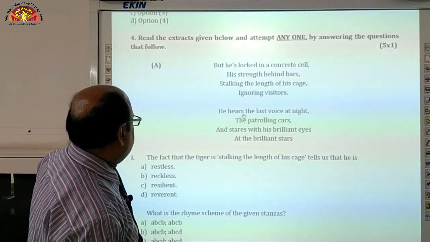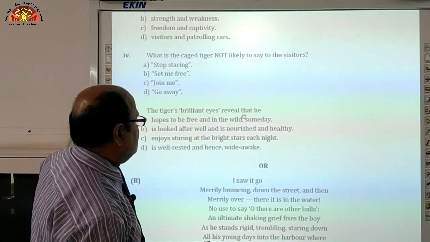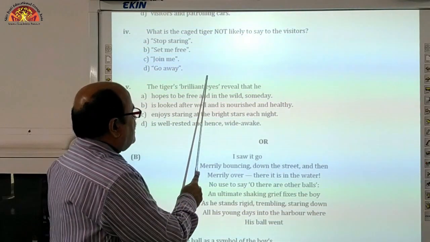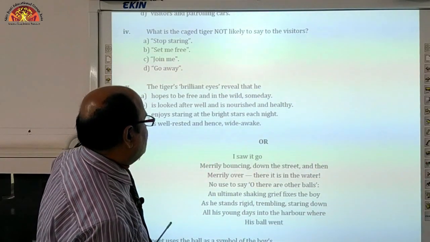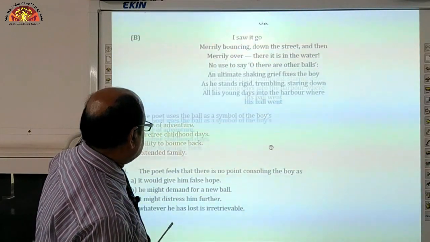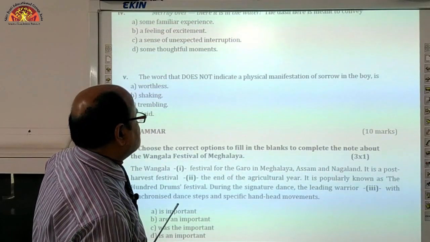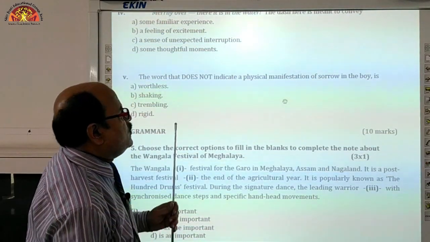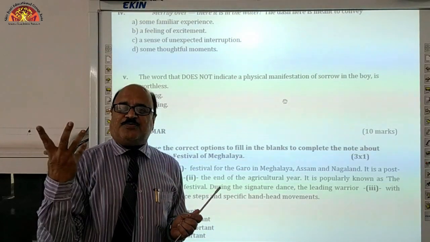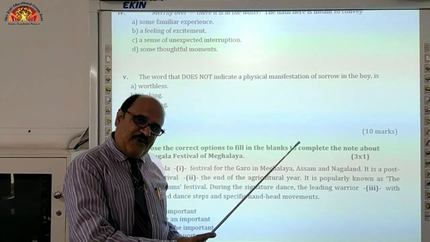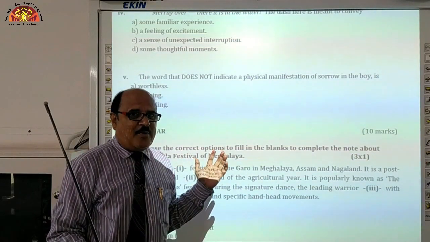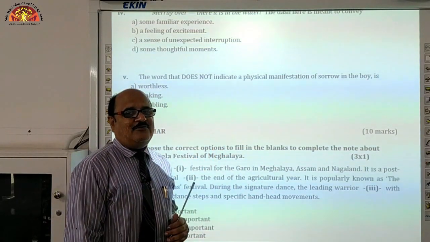The same MCQ pattern is there. Suppose you don't like this one, so you can go to this one. This is also one of the extracts, followed by MCQ questions. In this way, students, you have attempted a 30 marks paper: 10, 10, 5, 5. So this is a 30 marks paper. Now is the turn for grammar.